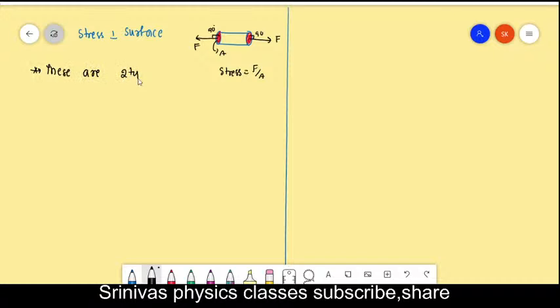These are two types. The first one is the longitudinal stress, and the second one is the bulk or volume stress. These are the two types of stresses. Okay, right. Normal stresses actually.